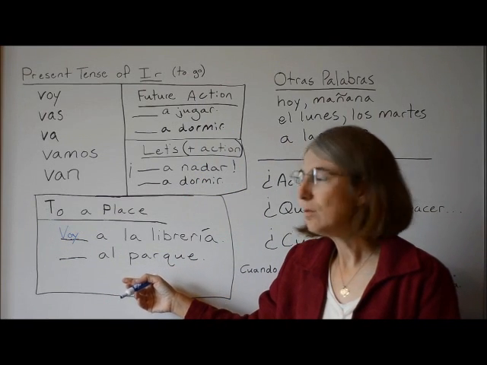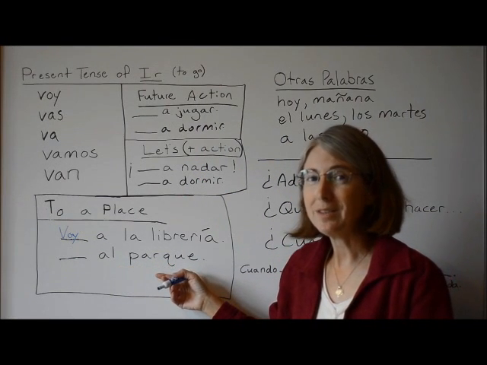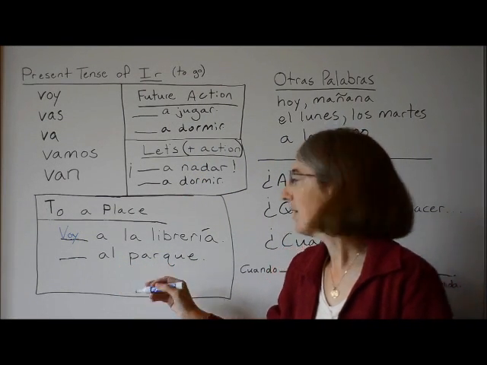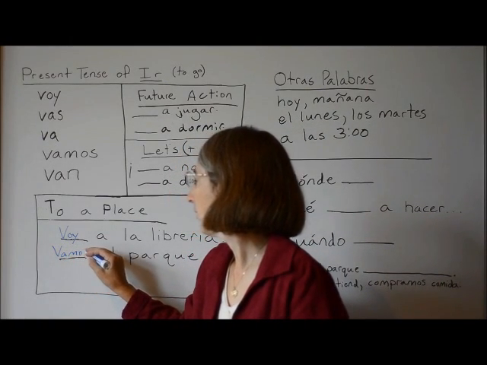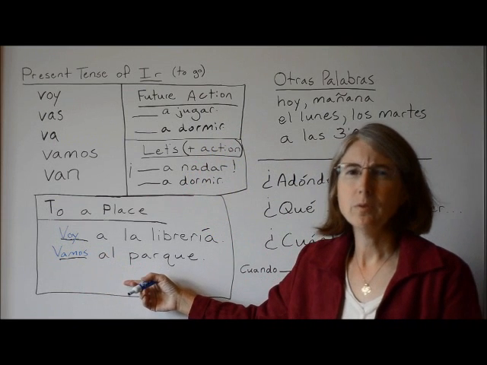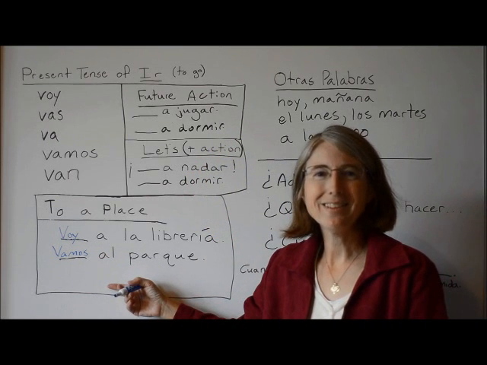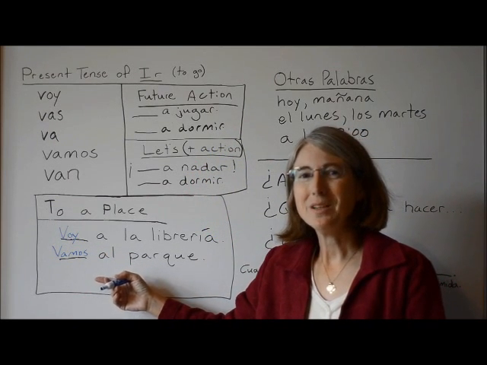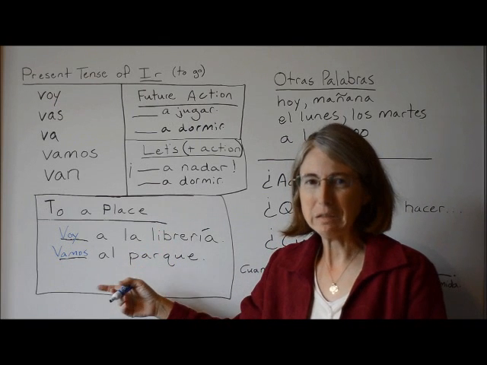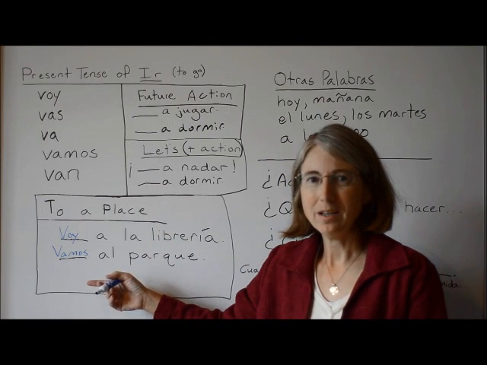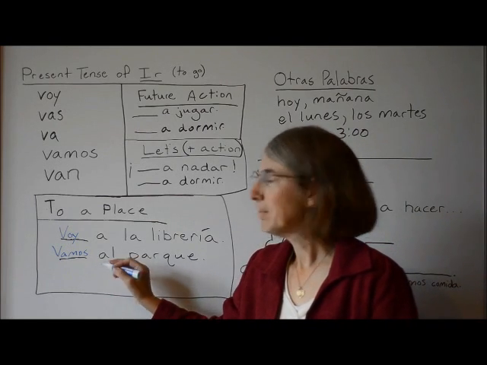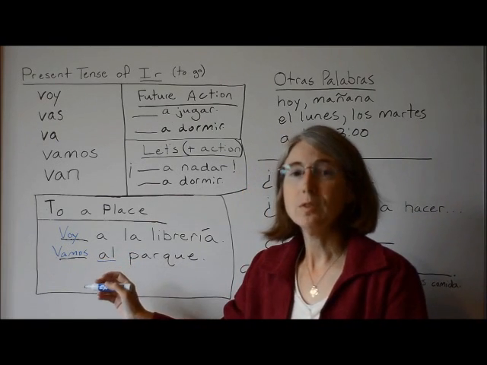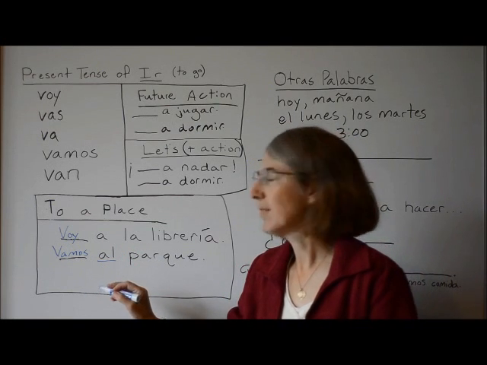If we're going to the park, we could say vamos al parque. And when we are going to a place that's masculine, we make a contraction when we take the a and the el and combine them to make al. So this word right here, al, is really a combination of a and el.